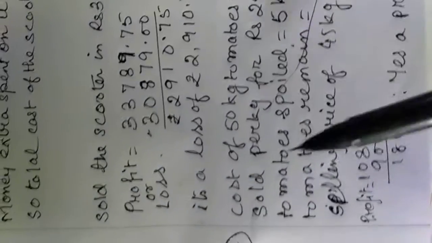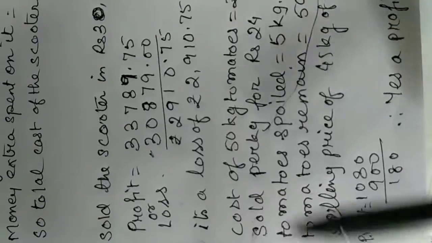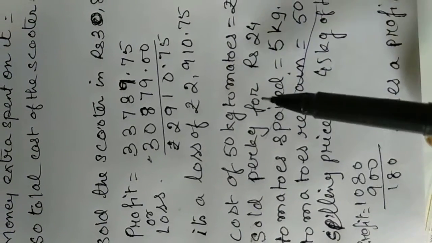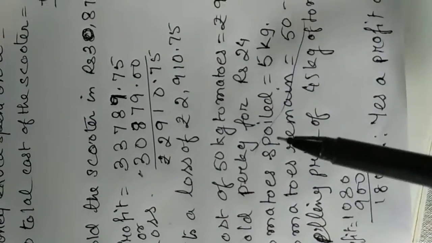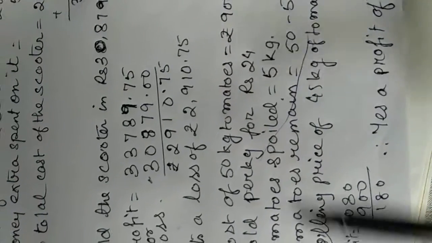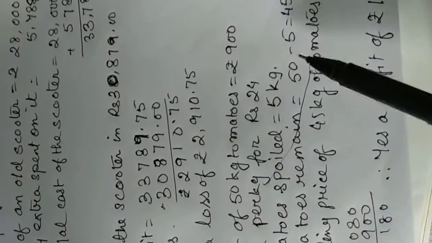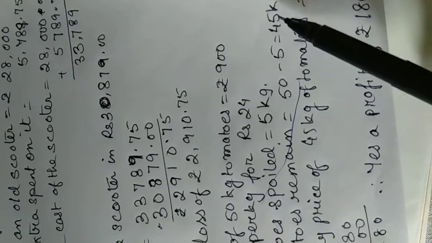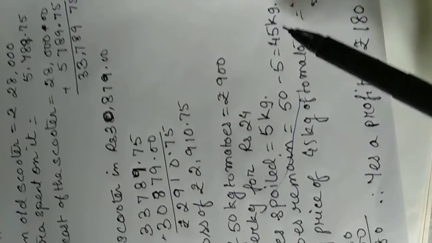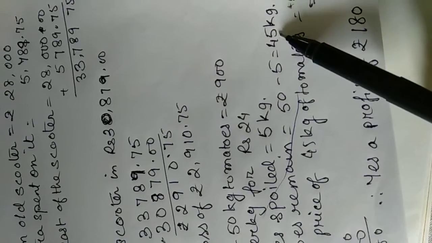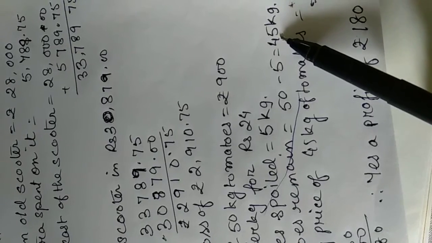So first what will you write? Cost of 50 kg tomato is rupees 900 and sold per kg for rupees 24. How much tomatoes have been spoiled? 5 kg. That means how much tomatoes are left with the person? It will be 50 minus 5, it will be 45 kg. That means these 45 kgs of tomatoes he has sold at 24 per kg.